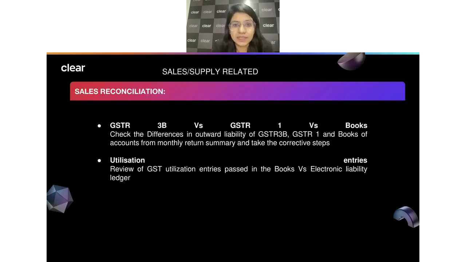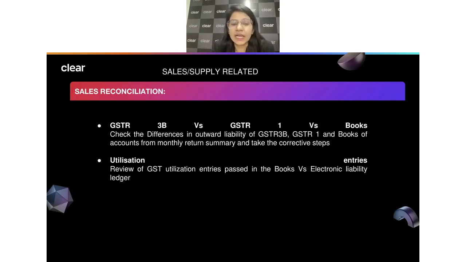And if there are certain discrepancies, we should understand why there are discrepancies and make all the adjustments in the March return period itself. There should not be different years' things happening. Let's say you had made certain mistakes in GST1 and you realize there's a mismatch in 1 and 3B. It's always good that you rectify that in the March return period itself, because if that flows into the next year, then your next year will have some unadjusted entries. So it's always good that you do that in the same year itself.